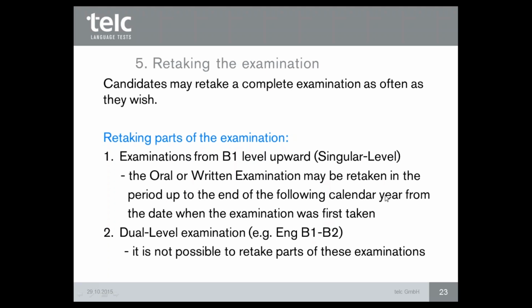In this case, with these levels and this kind of exam, it's not possible to retake parts of these examinations. The exam should be retaken only as a whole exam. It means oral and written examinations.